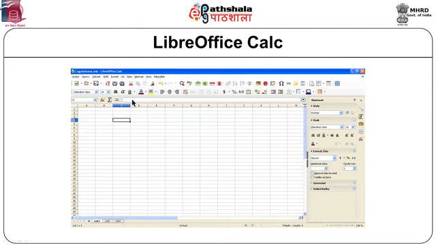There are menu items for creating charts. If we have some data, we can create charts or graphs on the basis of our data. It provides a rich set of different graphs and charts. We can create a pie chart, histogram, line chart and so on. Different types of charts can be created with the help of LibreOffice Calc. Over here we can see, similar to Writer, there is a status bar which gives us the status of the data that is being typed.